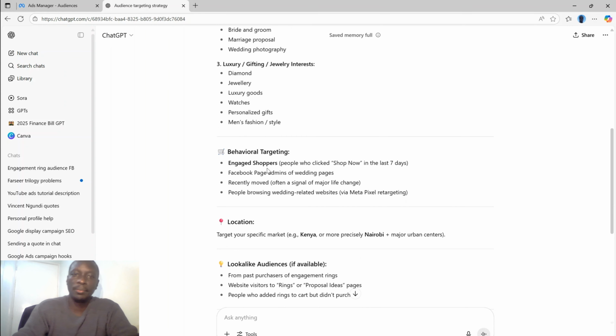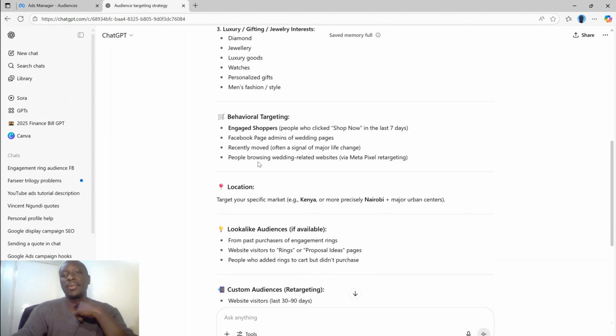Behavioral targeting would be engaged shoppers, those who clicked on shop now in the last 7 days, and Facebook admins of wedding pages. Those I don't agree with. Recently moved, maybe. Yeah, people browsing wedding related stuff.